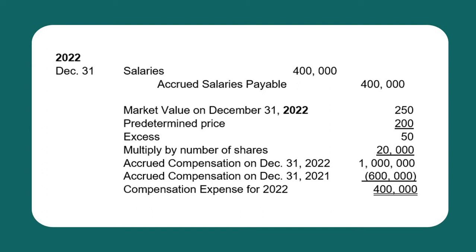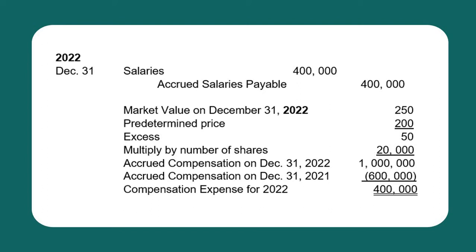For the last year of the vesting period, December 31, 2022, the amount to be recognized as compensation is computed as market value on December 31, 2022, 250, less the predetermined price, 200, the excess is 50, multiplied by the number of shares, 20,000.